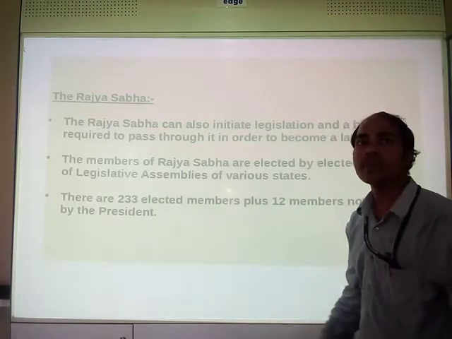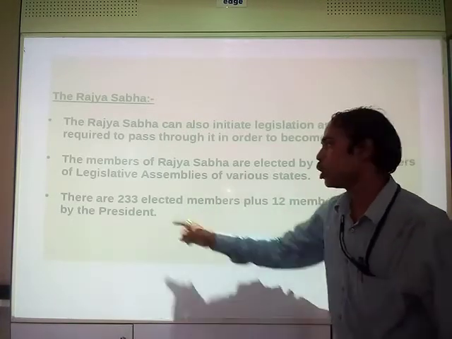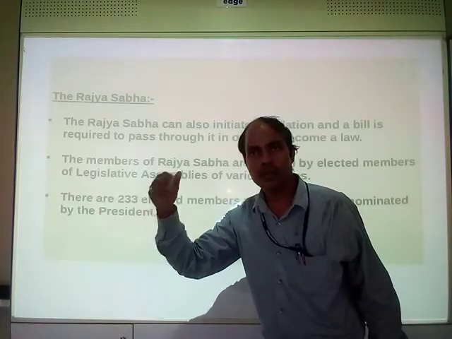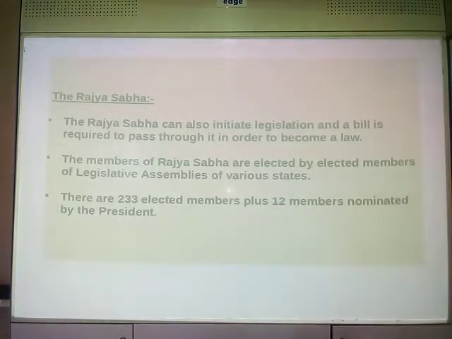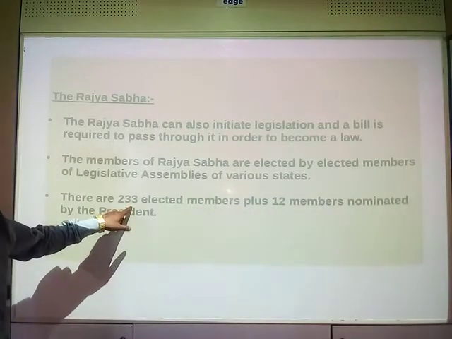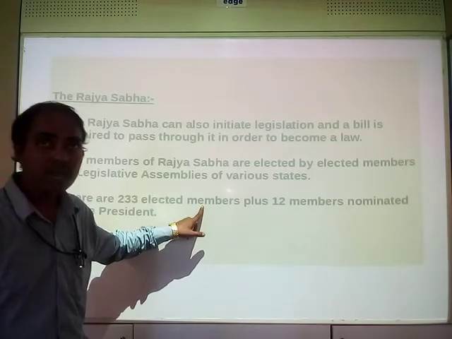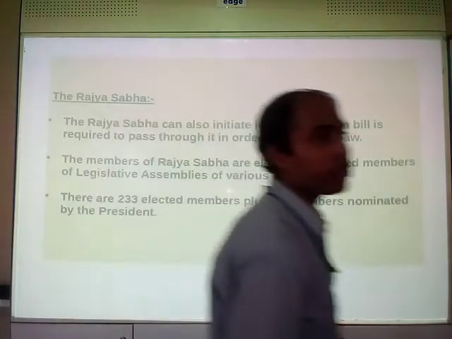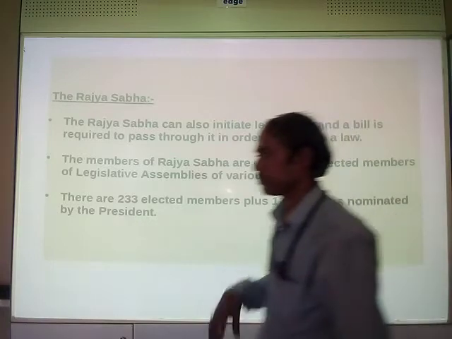They will be selected as members by the consent of the president directly. The 233 become members of Rajya Sabha after contesting the election, only when they are selected by MLAs, members of Legislative Assemblies. Clear?